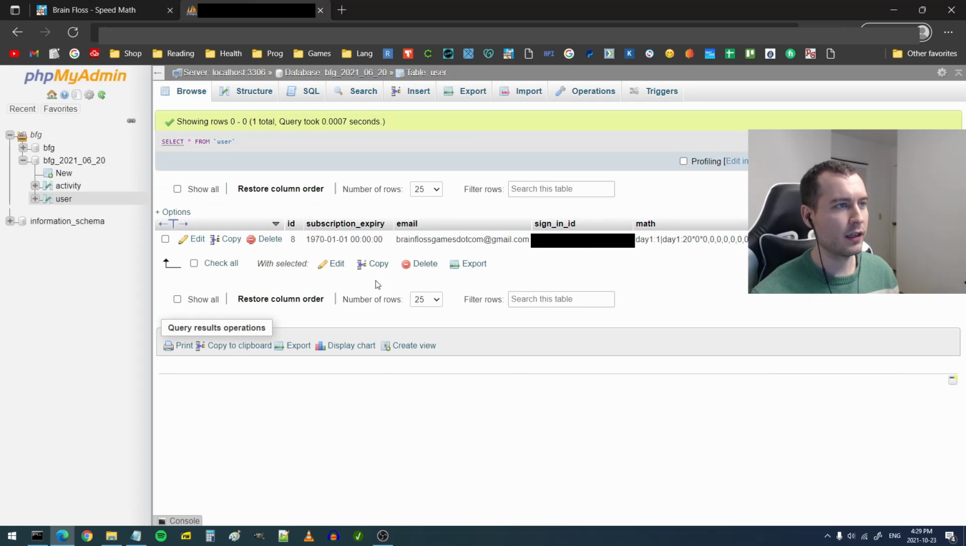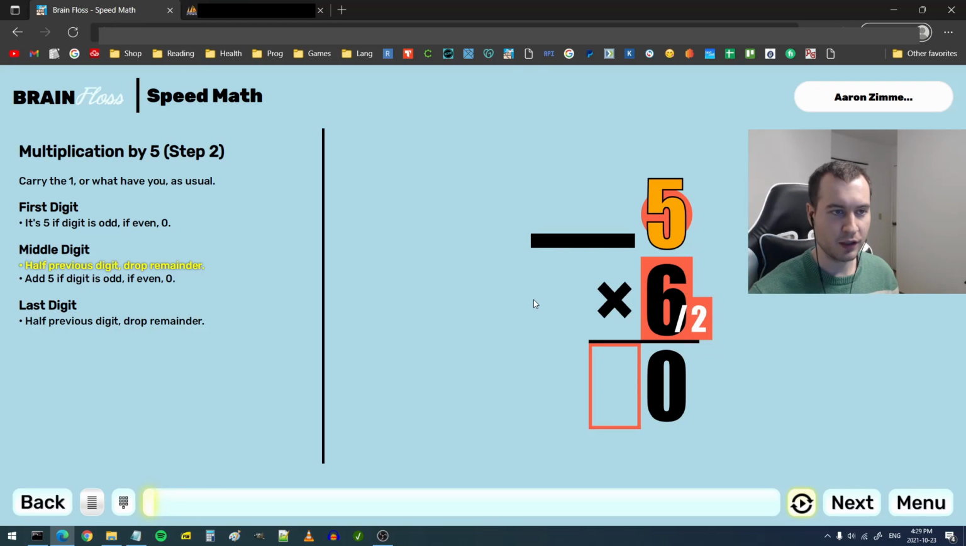Now that I've signed in and made a user, this is what the user data looks like. I'll probably have to censor some of this. I think this sign-in ID, I'm going to censor just to be safe. Same with this URL, because I don't know if you can hack into something, so just to be safe.